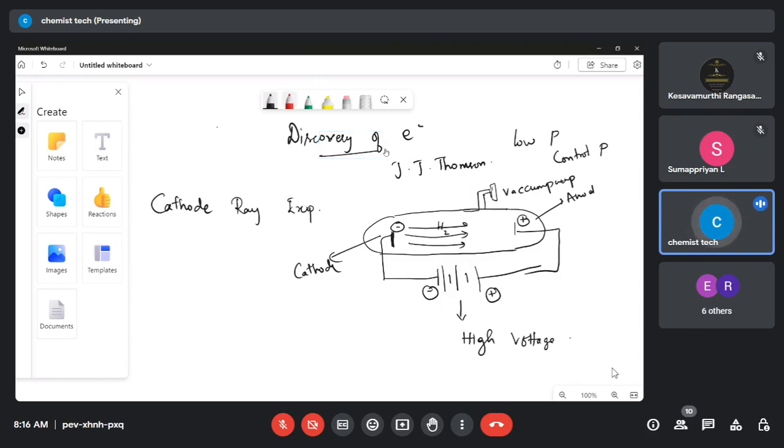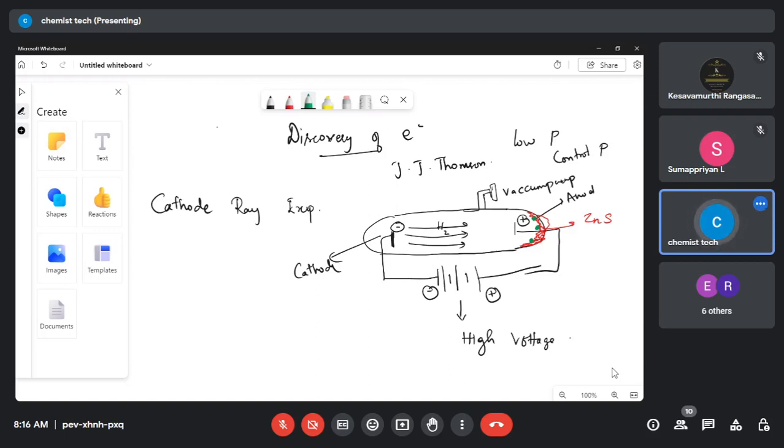How he proved it is that he coated some zinc sulfide on the anode side, near the anode. What is zinc sulfide? Zinc sulfide is a phosphorescent material. Phosphorescent material means that whatever falls on the zinc sulfide, it will start to glow. The rays are coming from the cathode. Once they touch the zinc sulfide, it will start to glow like this. It will give you a spotlight. So from that we can understand the rays are coming from the cathode.